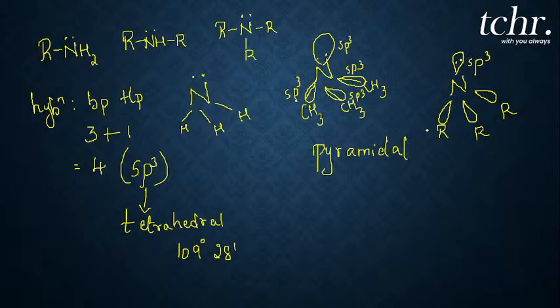So what does the fourth sp3 hybrid orbital have? It has an unshared pair of electrons, giving a pyramidal kind of structure. Because of this the bond angle here will be 108 degrees. Is it clear?